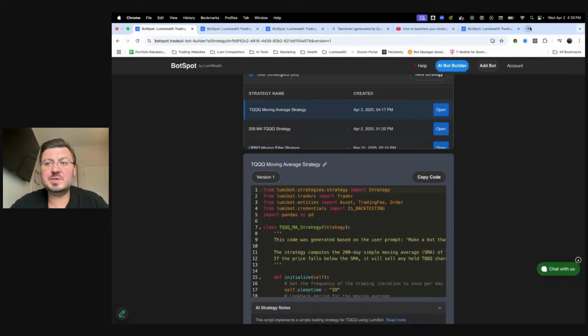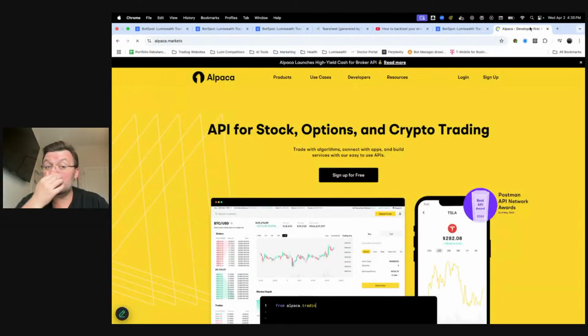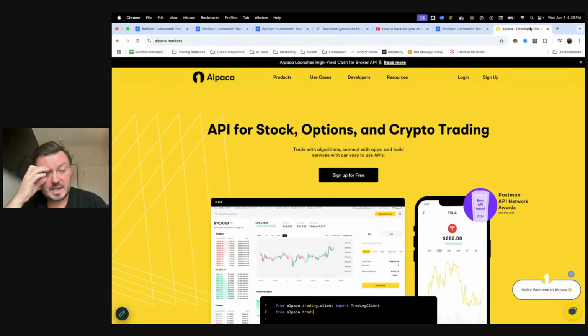So first thing we need to do is work with a broker. I'm going to be using Alpaca as a broker. If you guys have never used Alpaca before, they're actually a fantastic broker. They're kind of like Robinhood for trading algorithms, right? And I say that because they have no trading fees, just like Robinhood does. They're very, very easy to use.